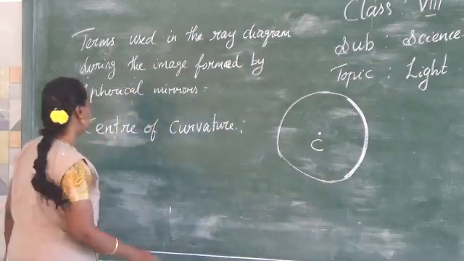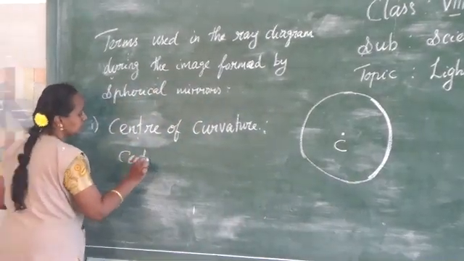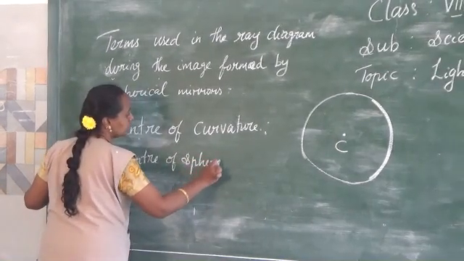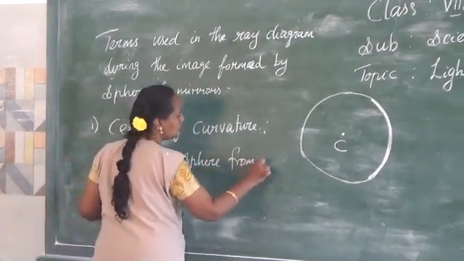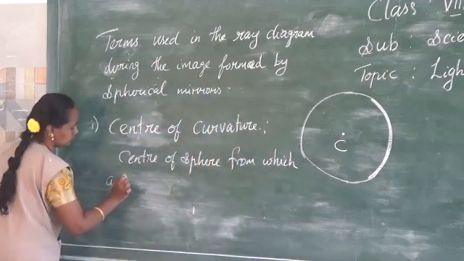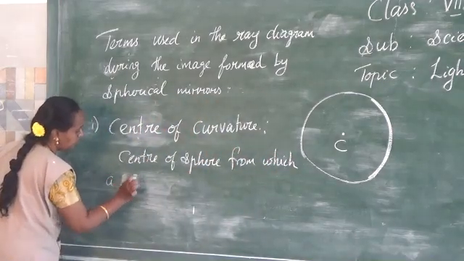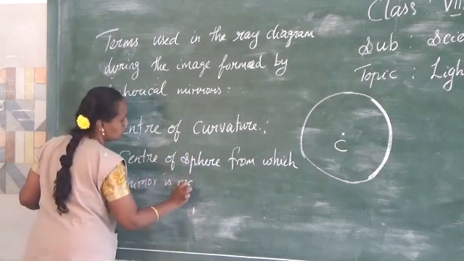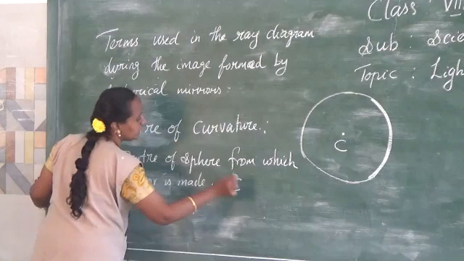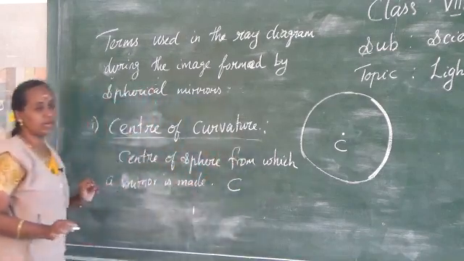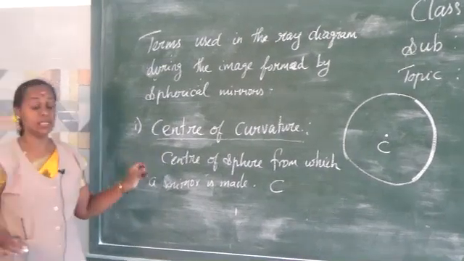It is the center of the sphere from which a mirror is made. It is denoted by the capital letter C. This is the center of curvature. Whenever you draw your ray diagram, you first draw the center of curvature.